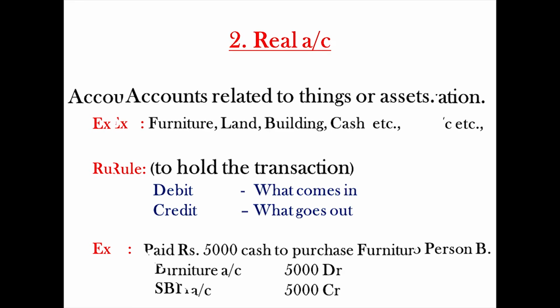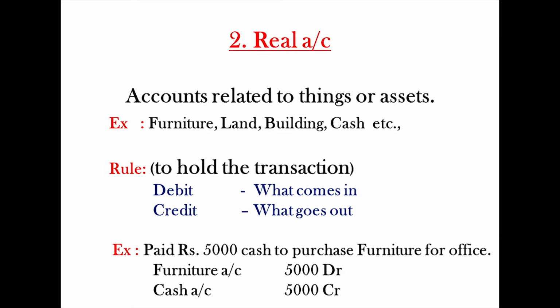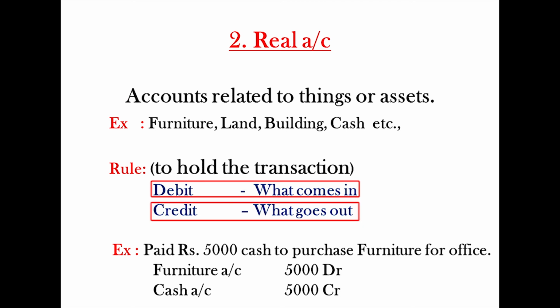And the second account is real account. Accounts related to things or assets are called real account. Real account examples are furniture account, land, building, cash, etc. The golden rule to record a transaction in real account is debit what comes in, credit what goes out.